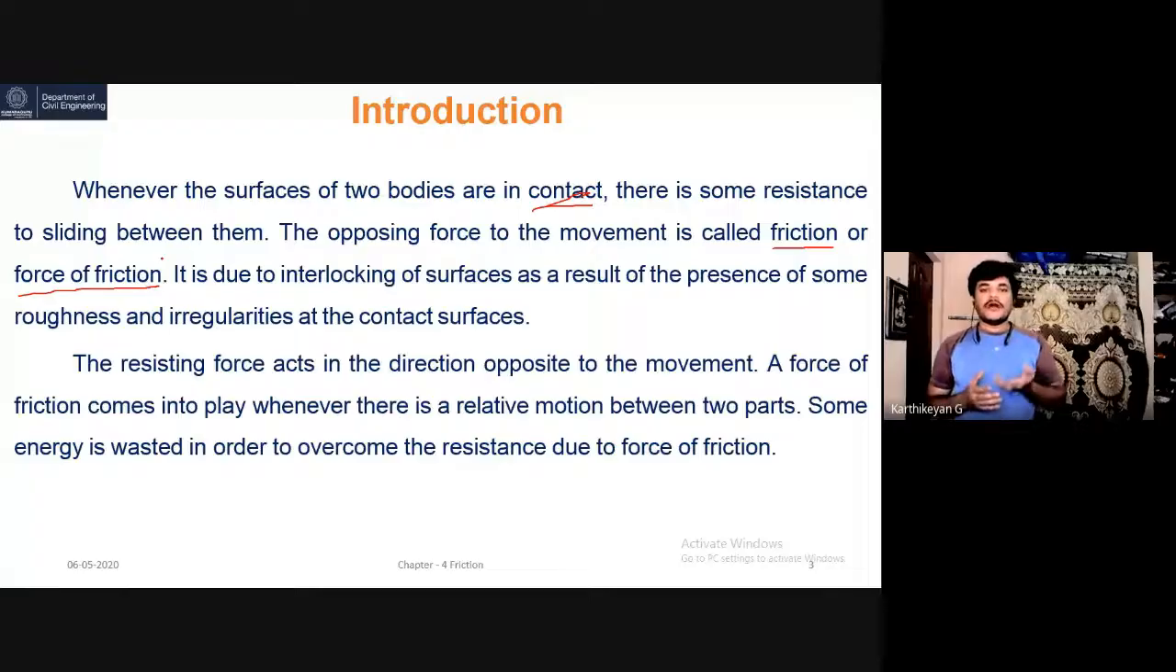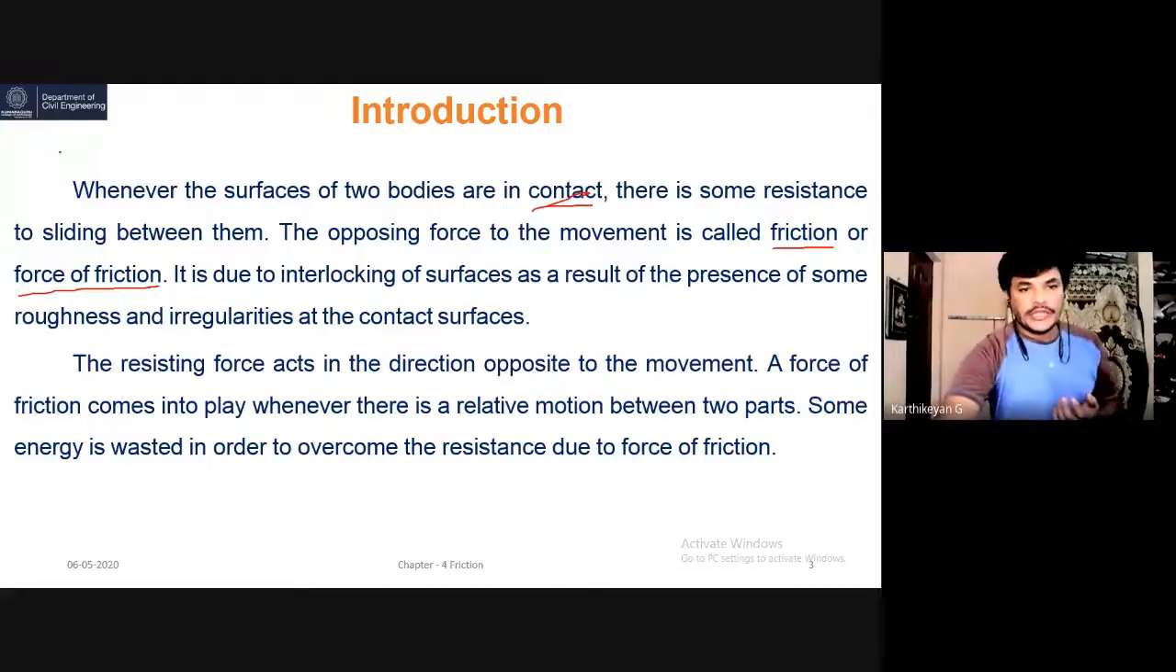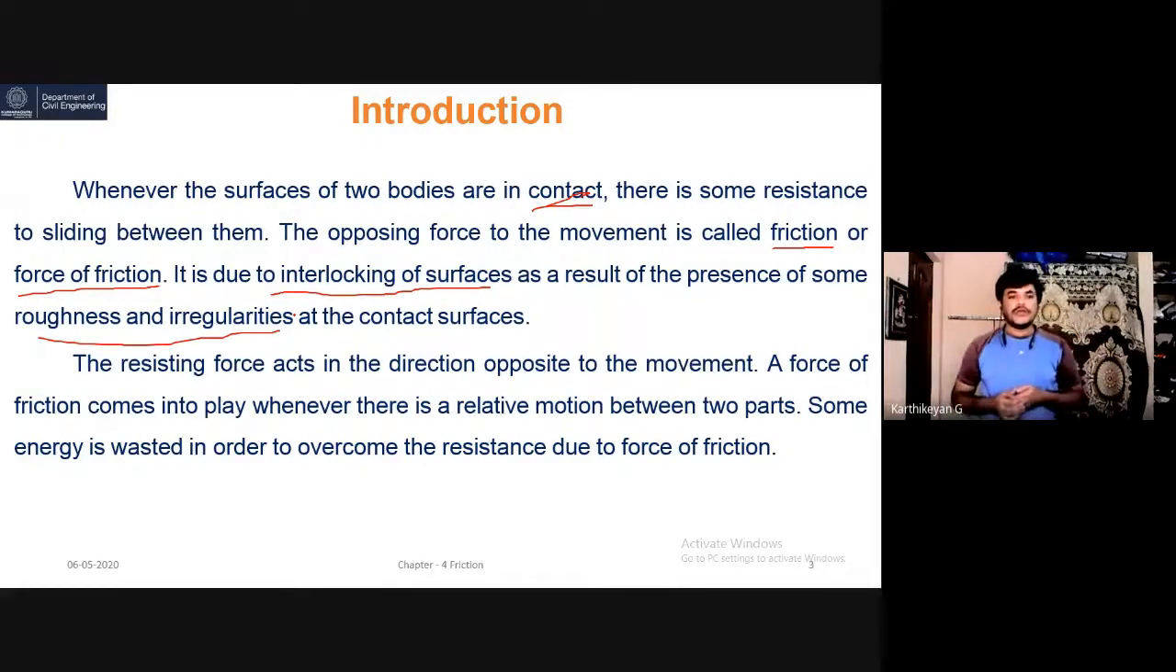Okay, the opposing force to the movement is called friction, or force of friction, or frictional resistance. It is because of the interlocking of the surfaces as a result of the presence of roughness and irregularities at the contact surface. So every surface has some roughness, a coefficient of friction.